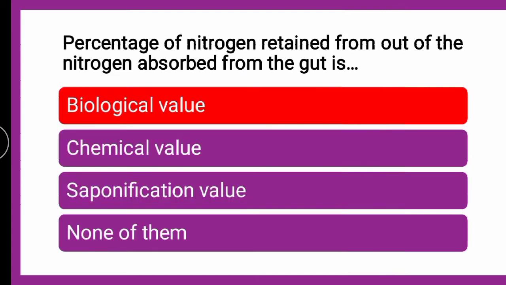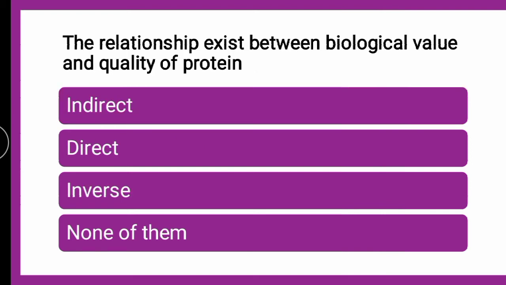You all can check your answers. The next question is: the relationship that exists between biological value and quality of protein is dash. Whether it is indirect relationship, direct relationship, inverse relationship, or none of these. If you had listened to the explanation of our earlier question carefully, you can guess your answer correctly. So come on, fast, guess your answers. Put your comments in the comment box for the answer. Till then we will go for the explanation.